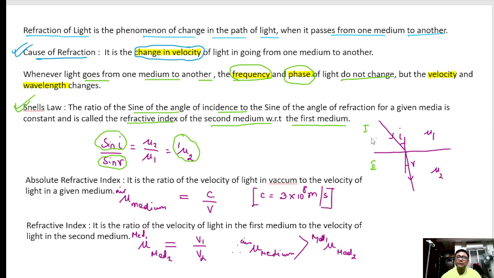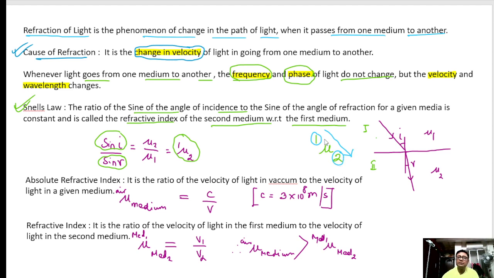Light is going from first medium to second, so this is how we write. We will call it the refractive index of the second medium with respect to the first medium.